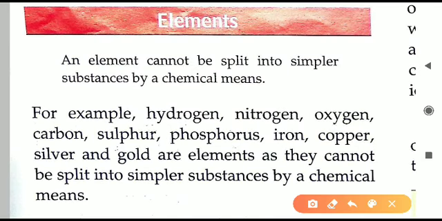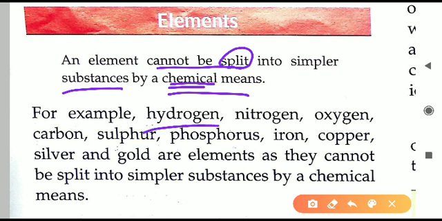An element is a substance which cannot be split into simpler substances by chemical methods. Split means broken down into smaller particles. So if we cannot break down a particular substance into simpler ones, into smaller particles, then that substance is an element. Here you have to note down by which method we are using. So here it is chemical means.